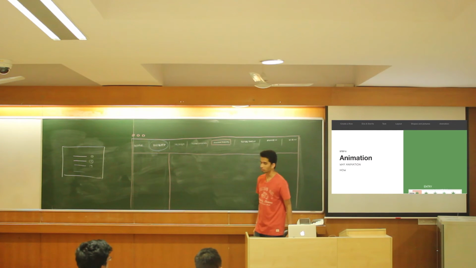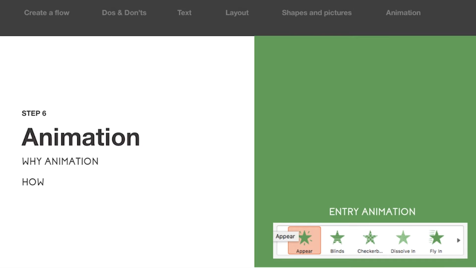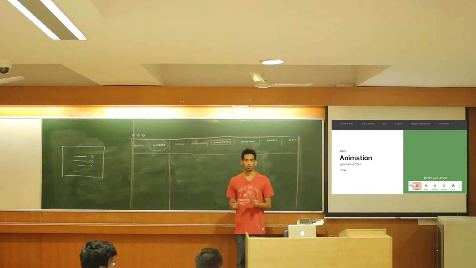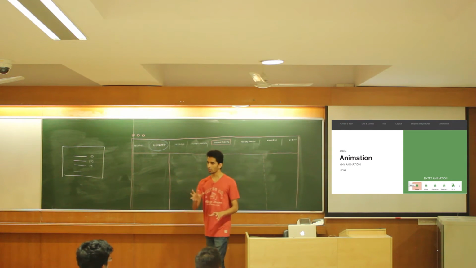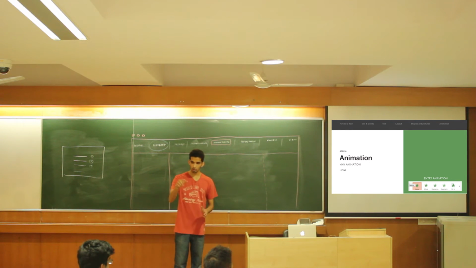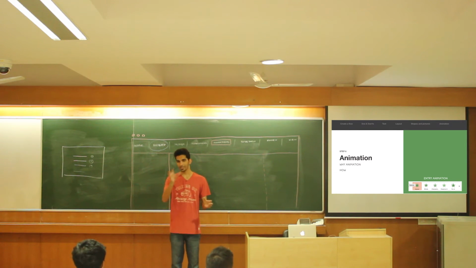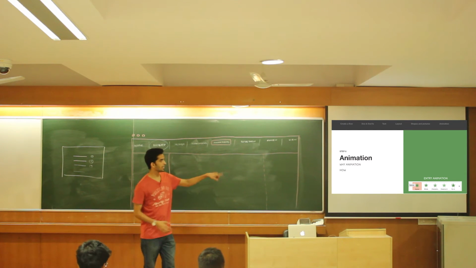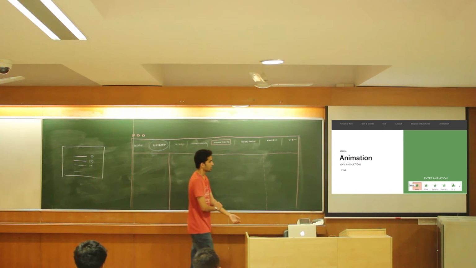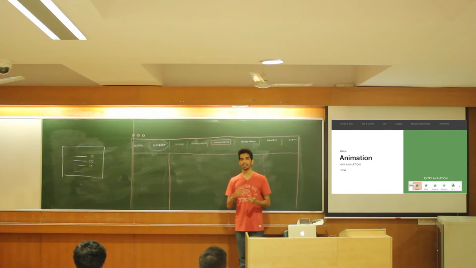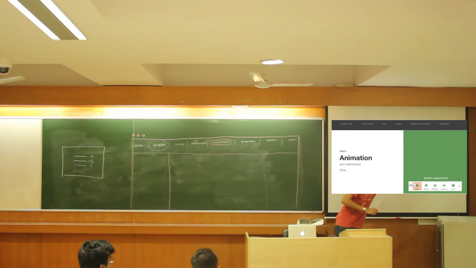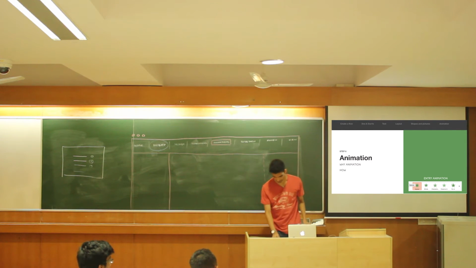Let's deep dive into the technicals of how we are going to use animations. There are 3 main types, or rather 4 types of animation, but let's look at 3 of them right now. The first one is an entry animation. Now, I'm going to go slow from here. Feel free to ask any questions in the middle of this and feel free to try this out as we are speaking. So just draw a shape on your screen right now if you have PowerPoint open in front of you, and we'll try each of these things out as we speak. So the first type of animation is an entry animation. You will see this particular part as soon as you click on the animation tab here.